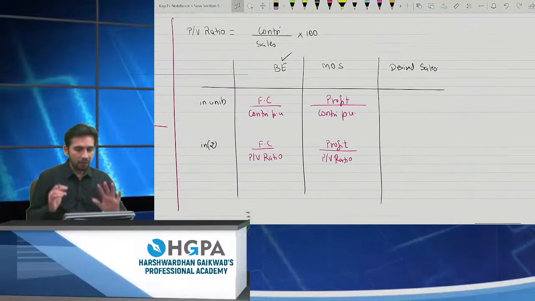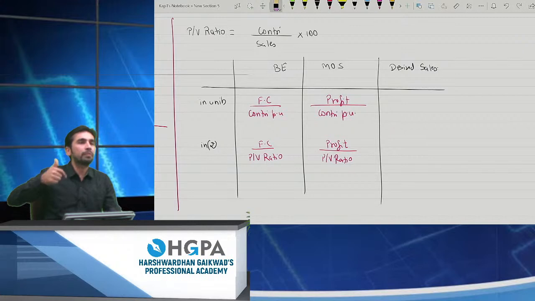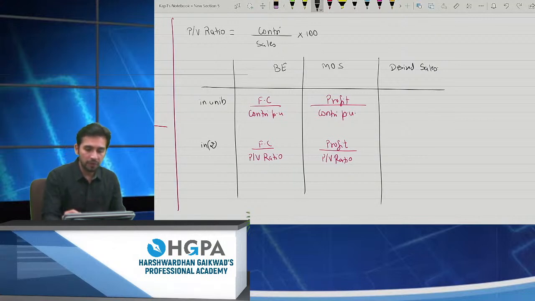This is the basic formula sheet. So break even depends on what, beta? Break even depends upon fixed cost. MOS depends upon profit. And desired sales depend upon both of these, right? So what is the formula? It will be fixed cost plus desired profit upon, again, number of units is contribution per unit, and it is fixed cost plus desired profit divided by PV ratio.